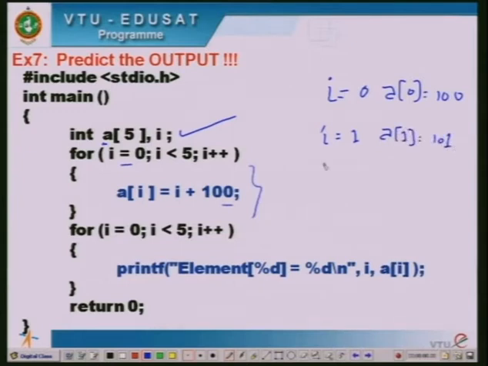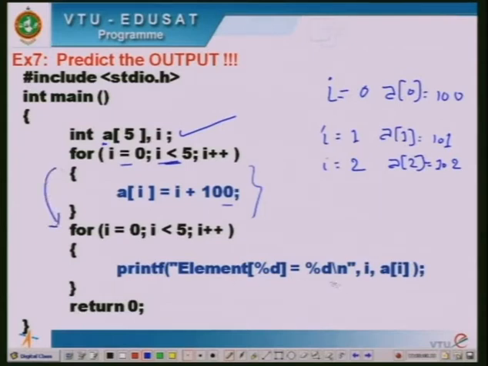Similarly when I is equal to 2, 2 is less than 5, the condition is true, we come to the body of the loop, A of 2 is equal to 2 plus 100, so A of 2 is 102. And so on. When I is equal to 4, 4 is less than 5, the condition is true, A of 4 is equal to 4 plus 100, so it becomes 104. Again when I is incremented, I becomes 5, 5 is no longer less than 5, and it comes out of the loop. Then we go for the next for loop.